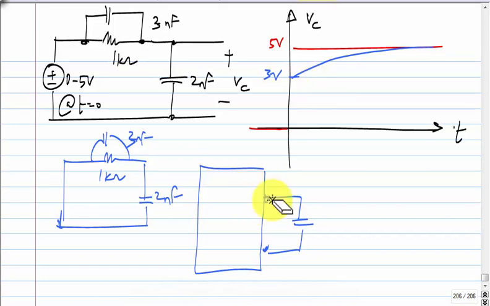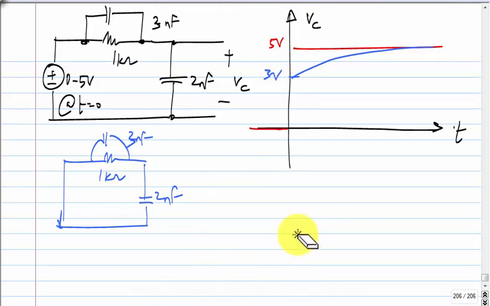In fact, the tutorial has a number of examples of this type. The idea of large number of problems was so that you get practice. If you get confused, simply solve it formally, then look at the intuition behind it. Okay. So, now in this case, the time constant is 5 microseconds.